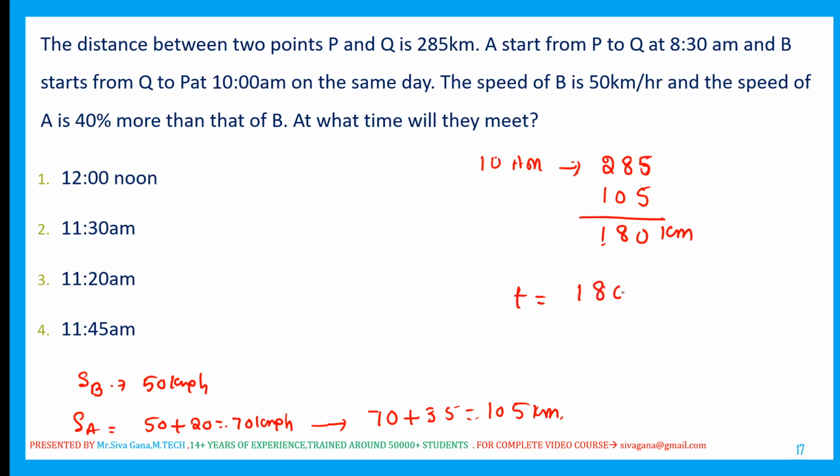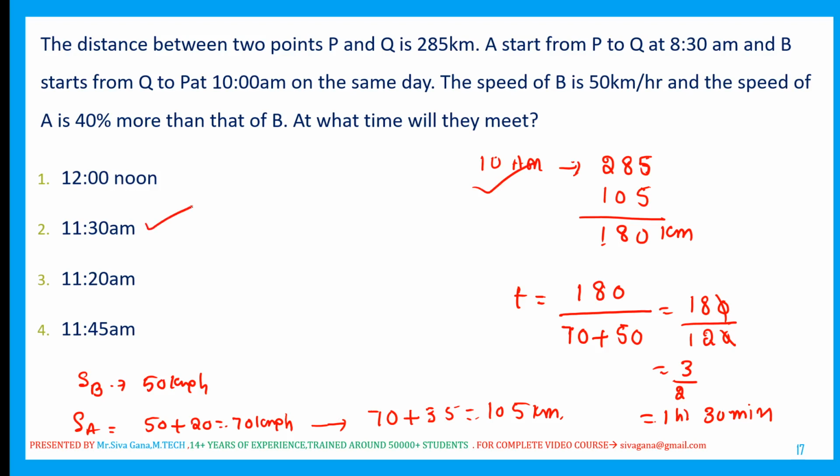The distance between them is 180. As both are moving in opposite directions, the relative speed between them is the addition. So 180 divided by 70 plus 50, which is 120, which is nothing but 3 by 2, which is 1 hour 30 minutes. 1 hour 30 minutes from 10 a.m. is 11:30. So at 11:30 they will meet.